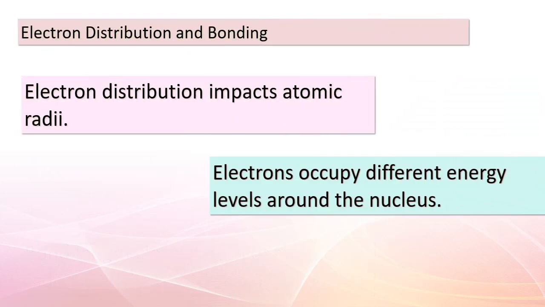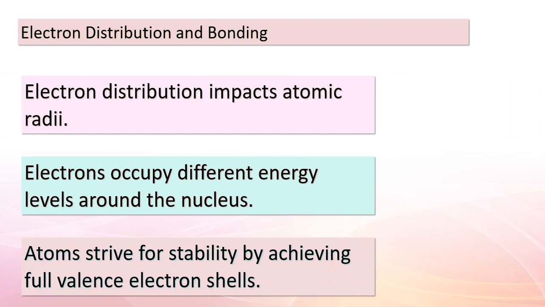Welcome back, eager learners. Let's take a moment to delve into the fascinating world of electron distribution and its role in bonding. As we've learned, atomic radii are influenced by how electrons are arranged around an atom's nucleus. Electrons occupy distinct energy levels, and atoms have a natural drive to achieve stability.